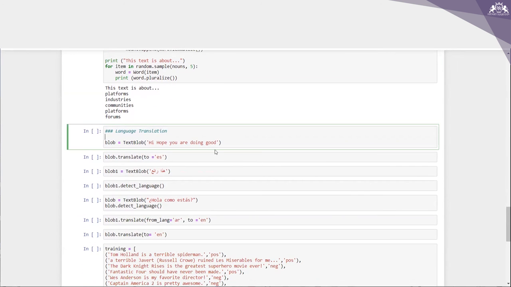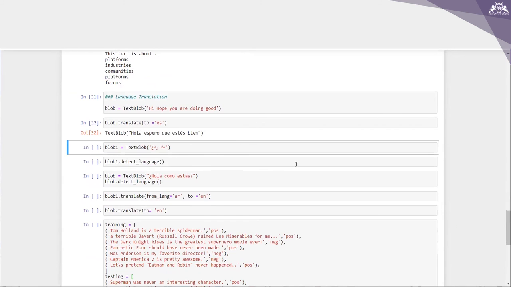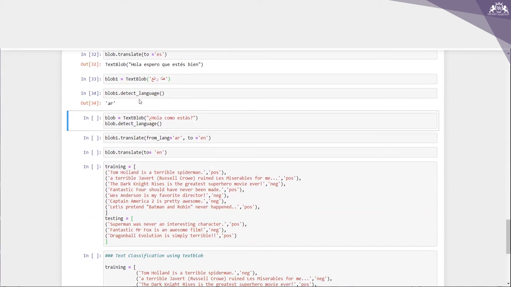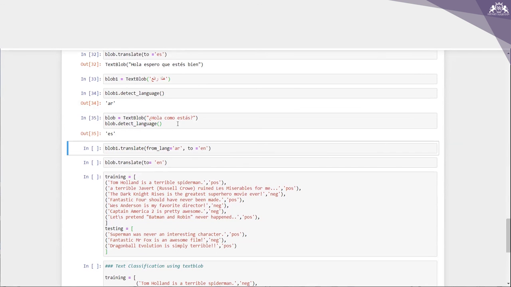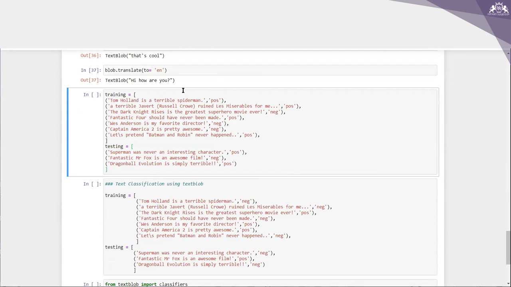So it can also do language translation. With TextBlob, I'm trying to say "I hope you are doing good" and translate it to other languages. So this is what I'm getting. If I want to detect the language also, I can write dot detect underscore language. So I'm getting the language over here, and here also I'm getting the answer as ES. So from this we can get to know about the language, and in case you want to do translation also, you will be able to do that.